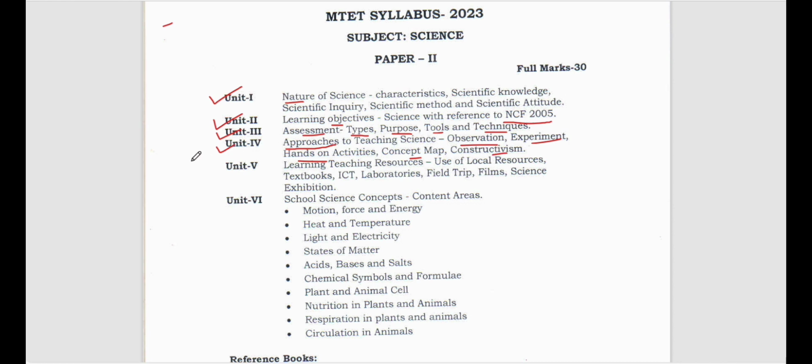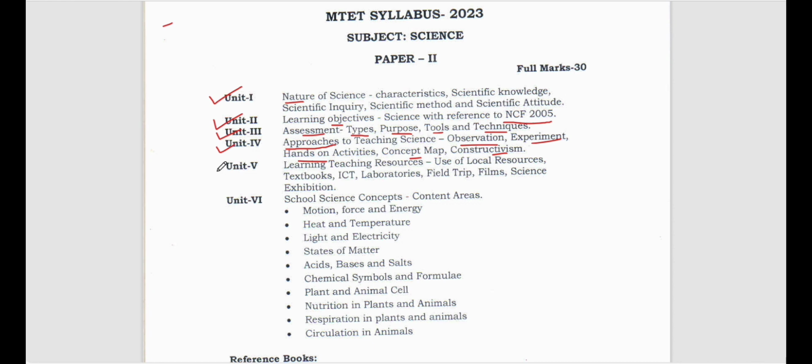If we want to be science teachers, we have to be very observant and ask the students as well to be observant. They should have the thirst for science, the thirst for knowledge, and an inquisitive mind, right? Then observation is the best method. Then comes experimentation, we do experiments and we study science. Then we do hands-on activities, then concept mapping and constructivism, right? So these are the approaches to learning of science.